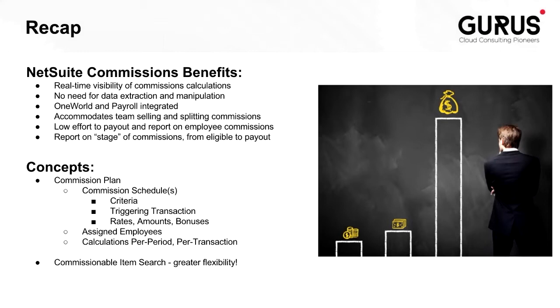Some of the concepts we went through included the commissions plan with commission schedules. Commission schedules are what house the criteria or the triggering transaction, as well as the rates, amounts, and bonuses. Commission plan also is where you assign employees with a date range, and where you can view calculations per period or per transaction. And although we didn't demonstrate it here, the commissionable item search allows for even greater flexibility.